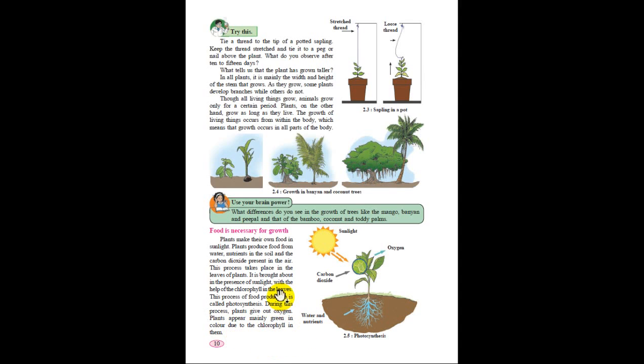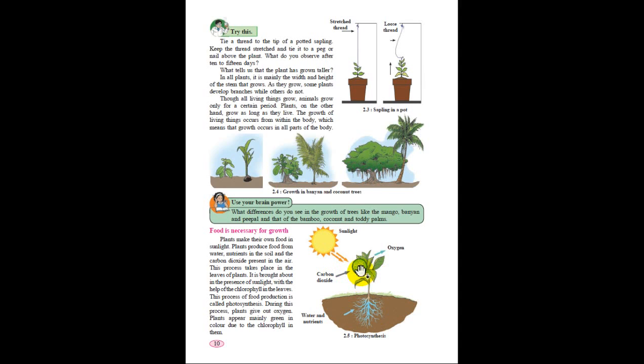Now, who used to prepare food for the plant? Leaves used to prepare the food for the plant. Very important question, everywhere you might be asked anywhere: who prepares food for the plant, or which is known as the kitchen of the plant. So leaf is known as the kitchen of the plant. Why? Because it used to prepare food for the plant.